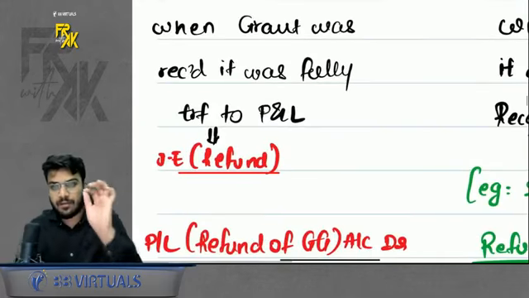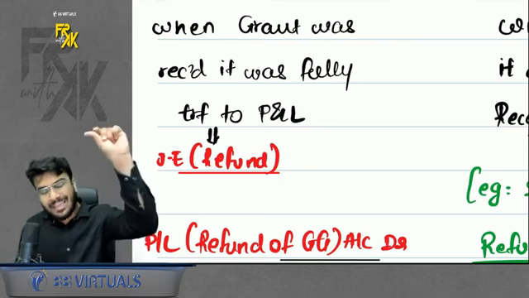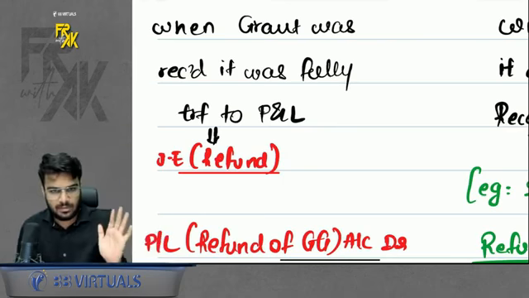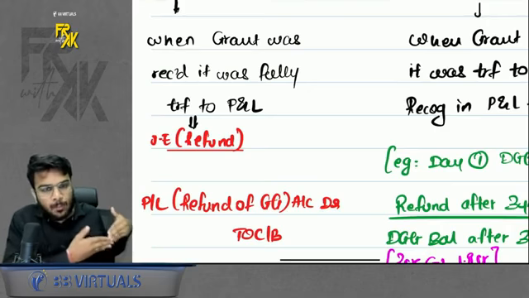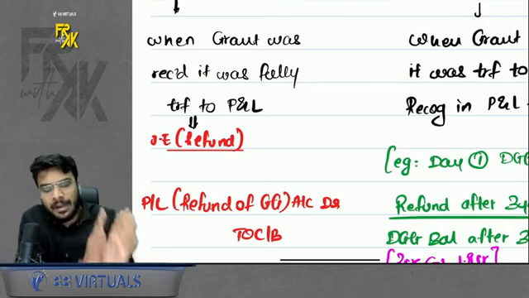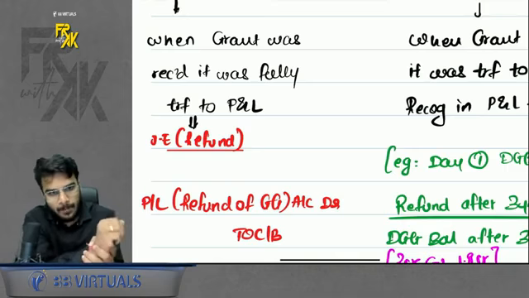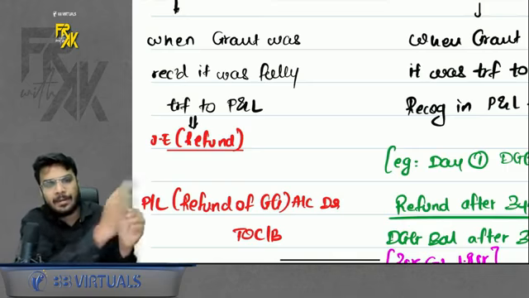So let's say, for example, when the grant was received, you immediately transferred the grant to profit and loss. So the refund will also happen through profit and loss. When you received, you transferred to P&L, so refund also from P&L. The entry for refund is, you have to give the cash money back. So you will credit cash/bank and debit the profit and loss.